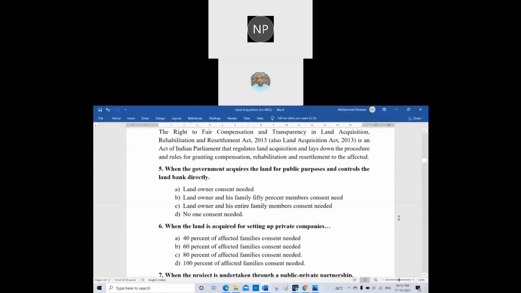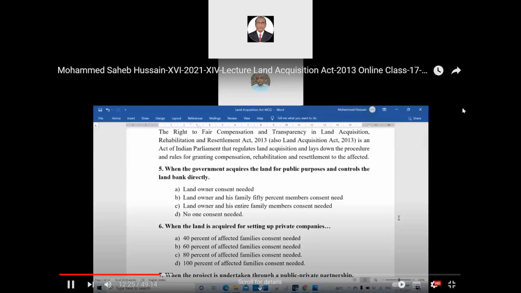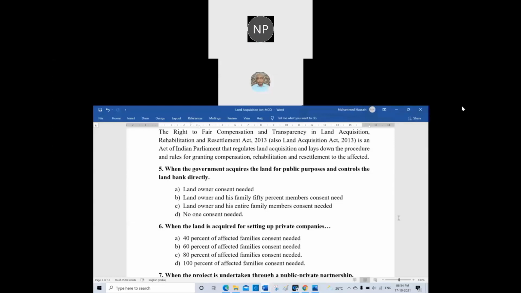Now the sixth question is, when the land is acquired for setting up private companies, I say private companies. I did not say public purposes here. Of course, private companies also give employment to the public at large, especially on the lands acquired by them. At least in each family, they will give one job. Okay.